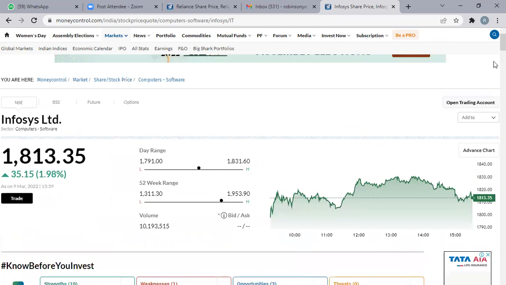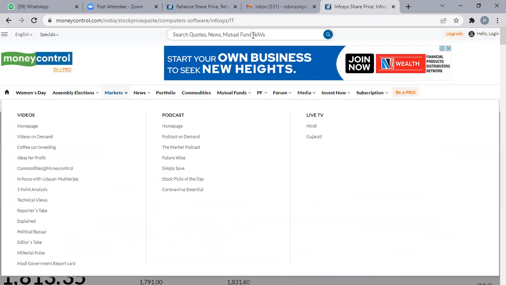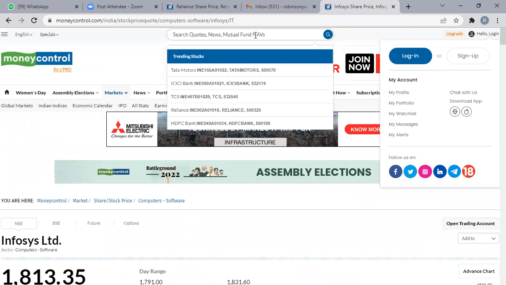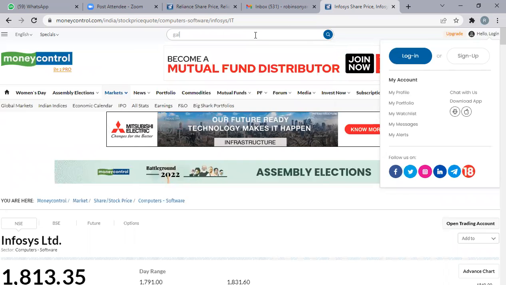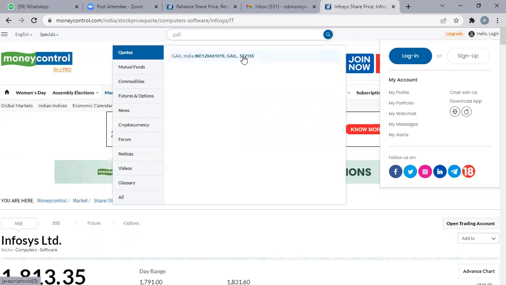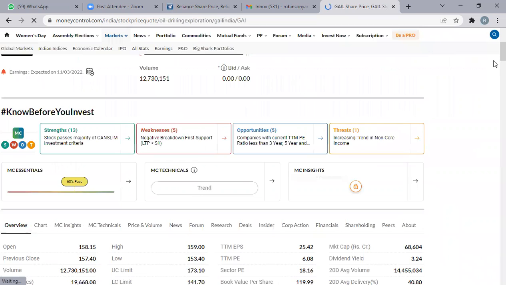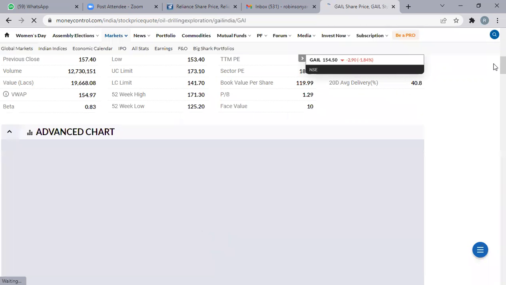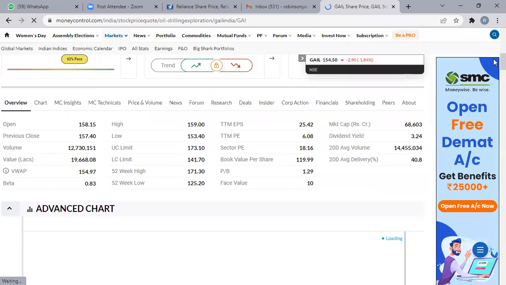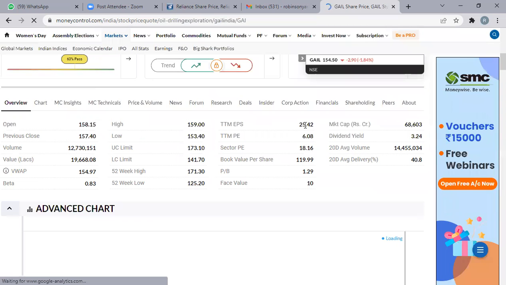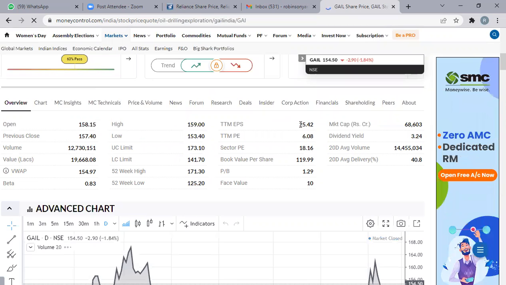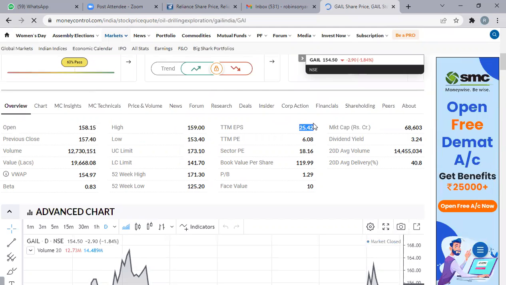If you go to some other company, say Gas Authority of India Limited, GAIL, and look here at EPS, it is 25 rupees, whereas TCS is 51 rupees.